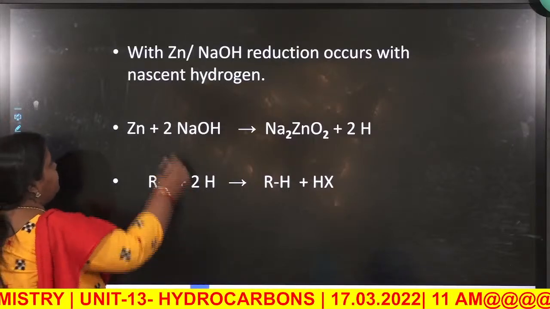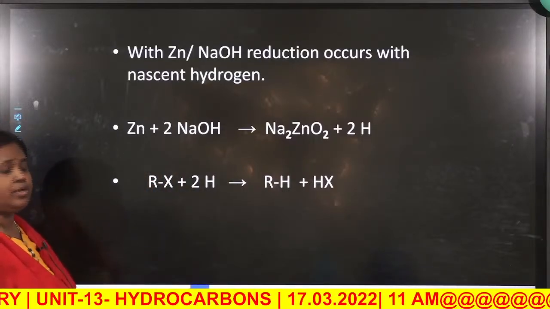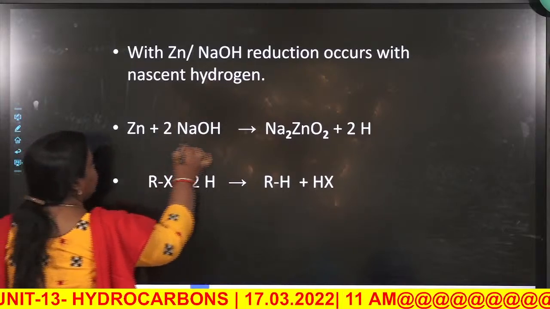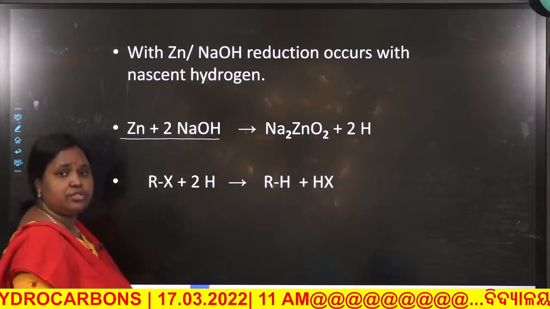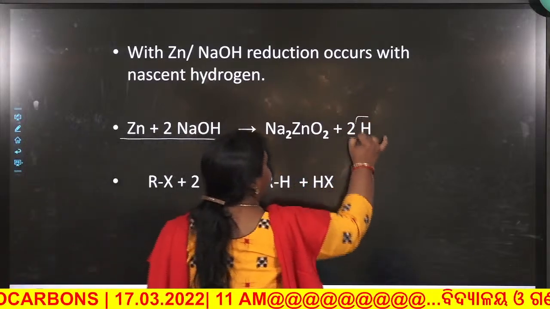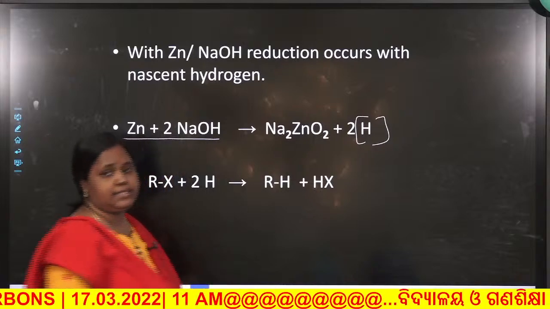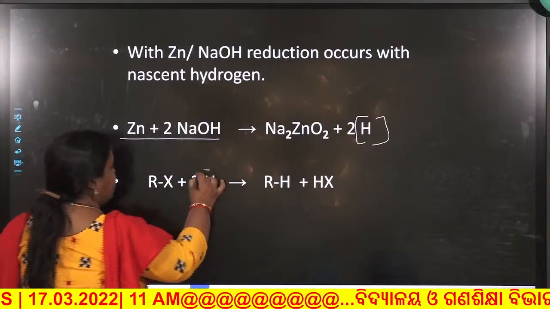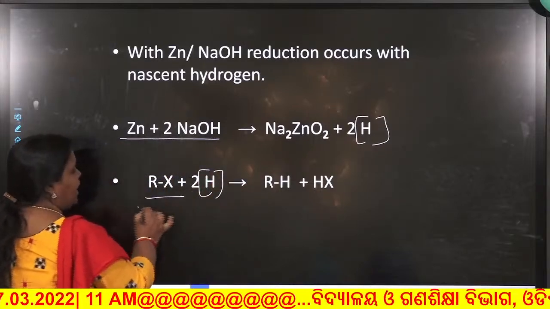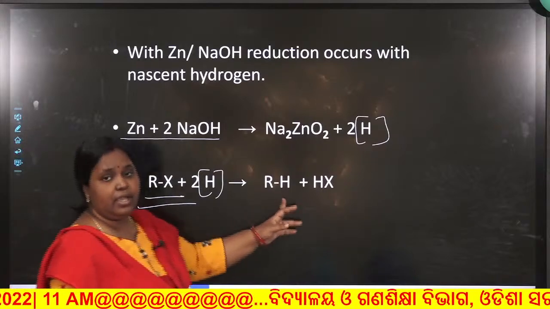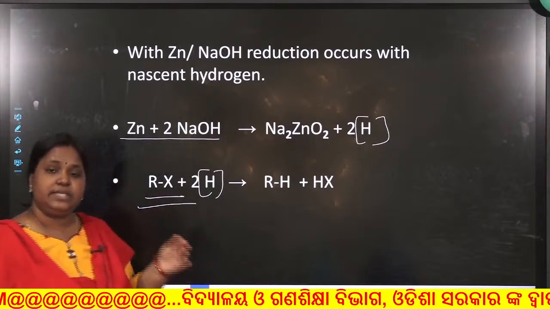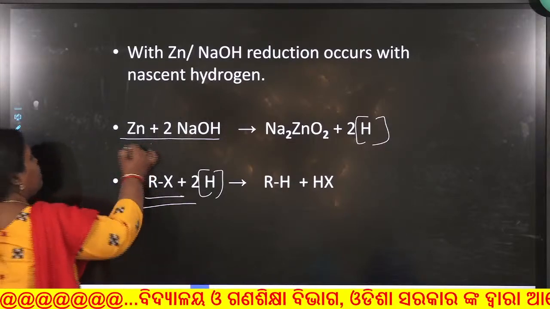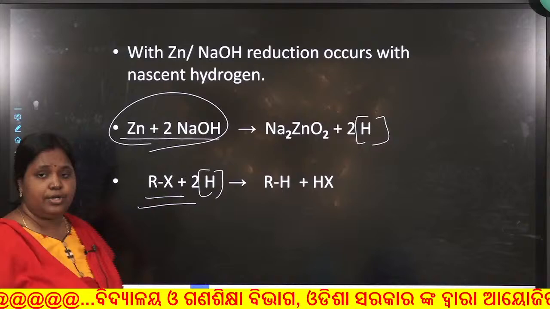Now in case you take zinc and sodium hydroxide, what happens? Zinc reacts with sodium hydroxide, producing sodium zincate and nascent hydrogen. This hydrogen reacts with your alkyl halides forming alkane and HX. So remember, zinc with sodium hydroxide is a very good reducing agent.